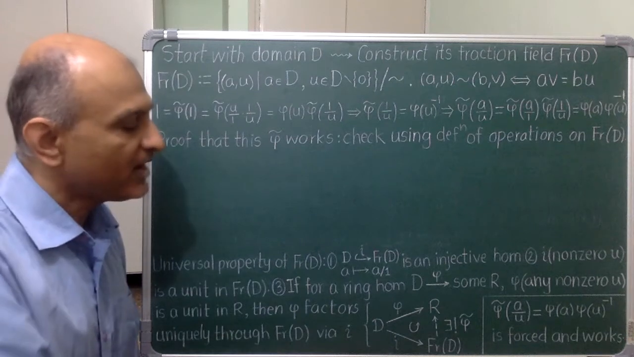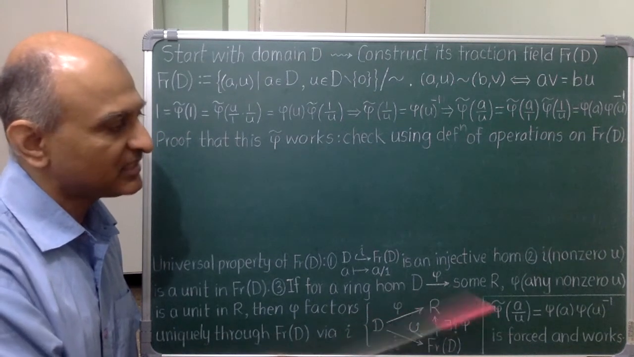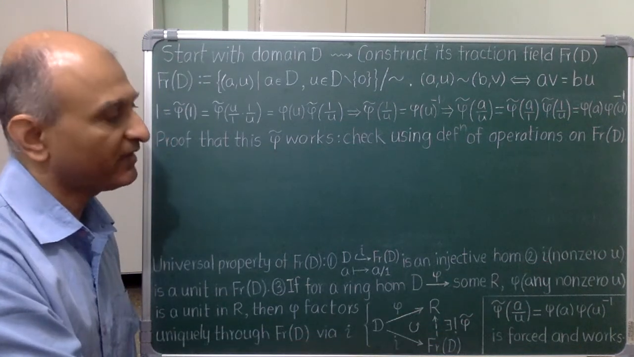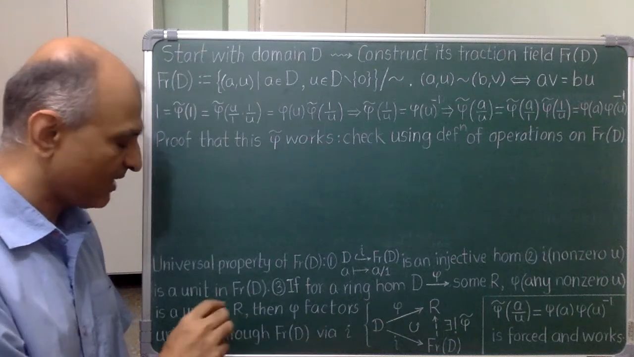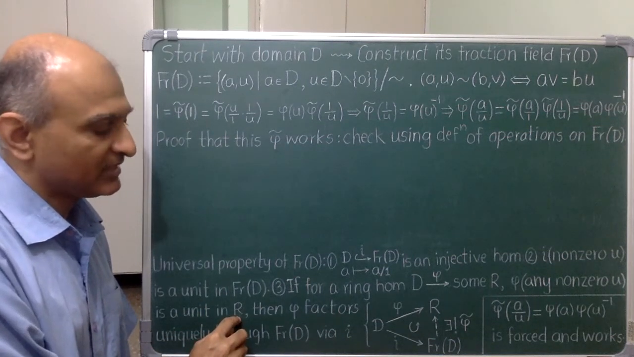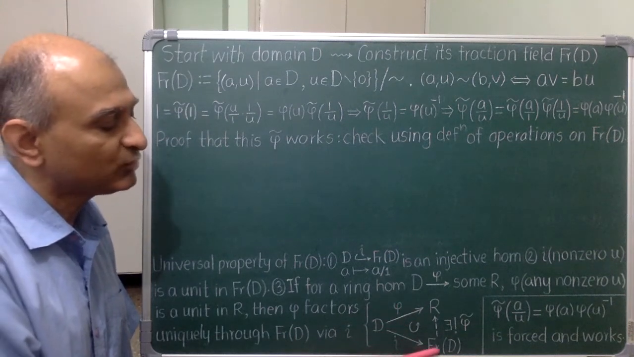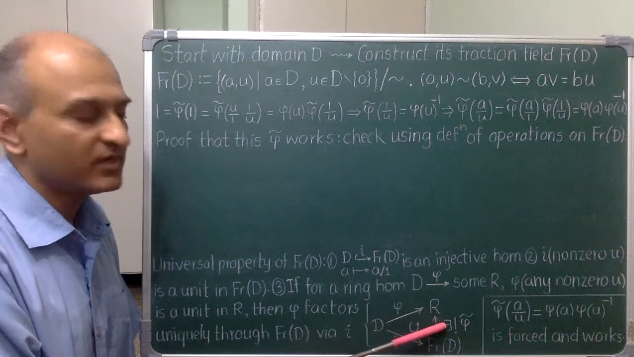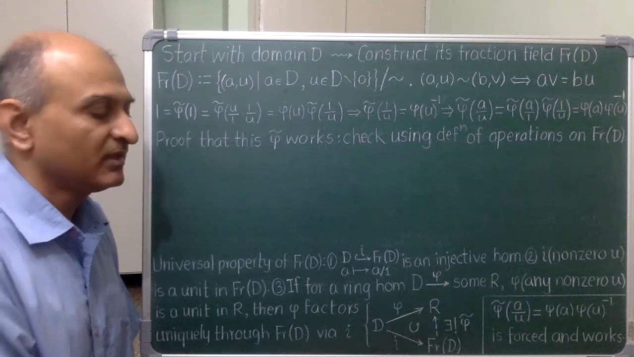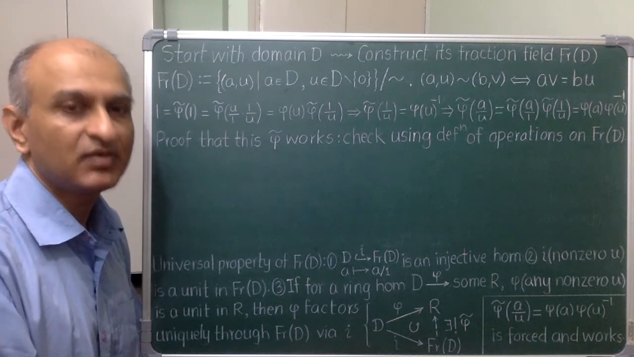Finally, if I have a ring homomorphism from D to some ring that satisfies the same property, namely the image of every non-zero element under the map phi is a unit of the target ring. In that case, I assert that the map phi factors uniquely through the fraction field. In other words, the map phi can be extended to the fraction field uniquely.